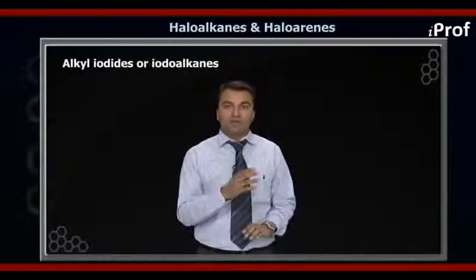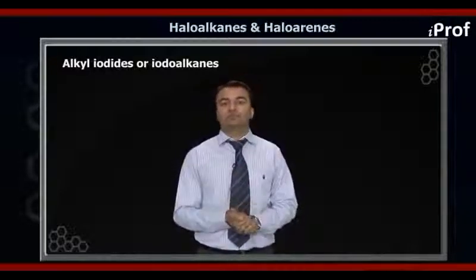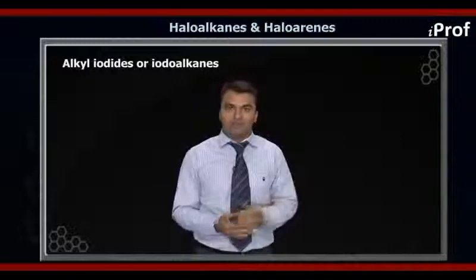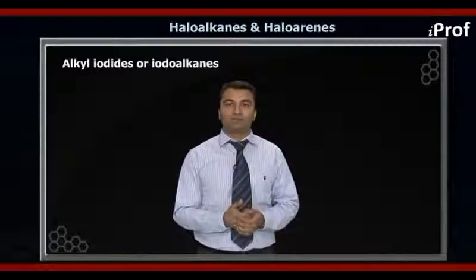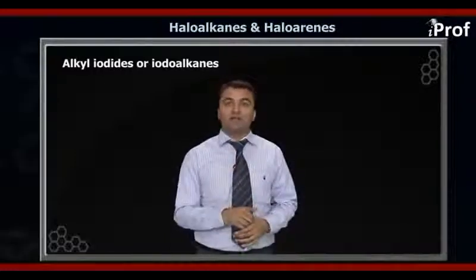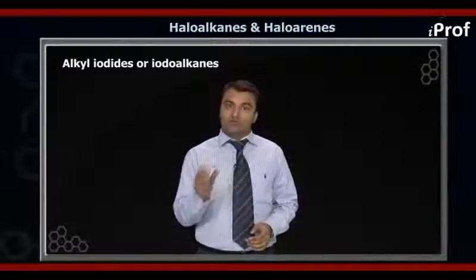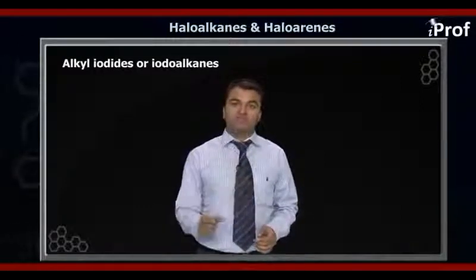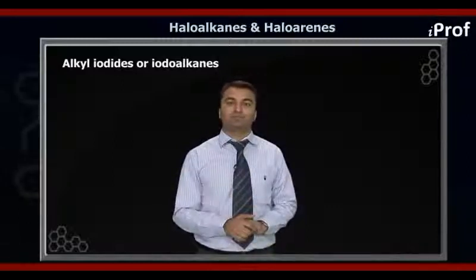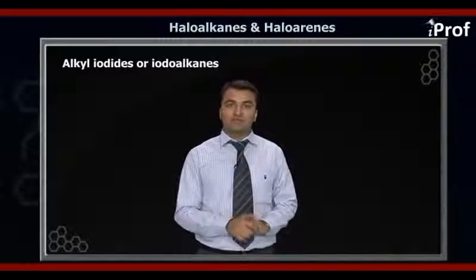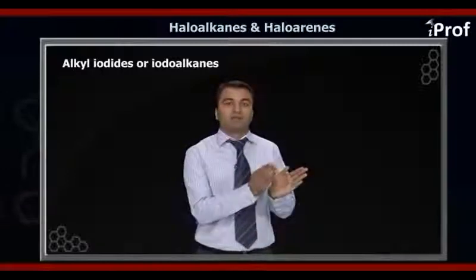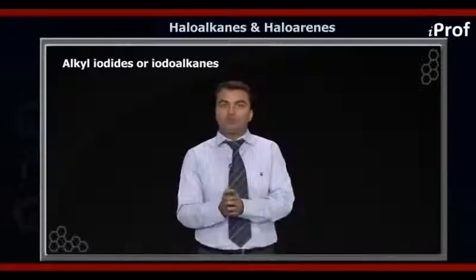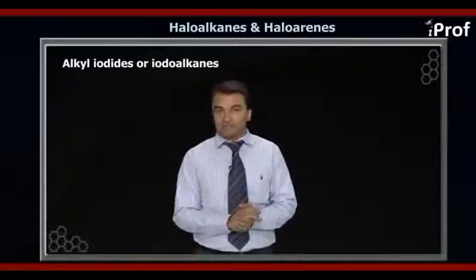Next we have the preparation of iodoalkanes from alcohols with the HI. In the previous case we took NaBr with H2SO4. So here let us take NaI with H2SO4. But the question over here is that we cannot use H2SO4 for the preparation of HI. Why? The reason behind it is, once you get HI in the reaction, the reaction will be something like NaI plus H2SO4. So what you will get is NaHSO4 plus HI.